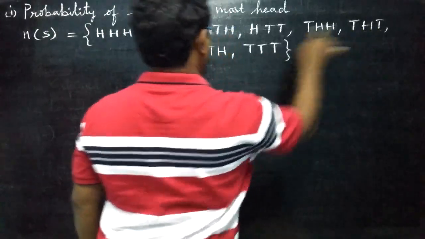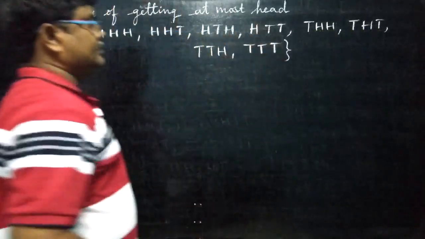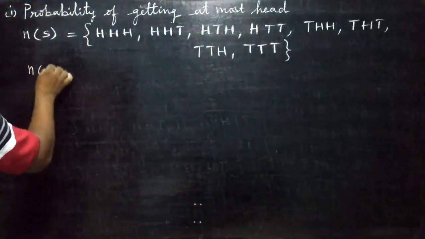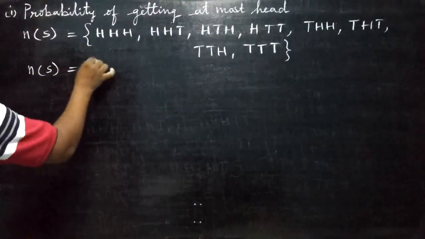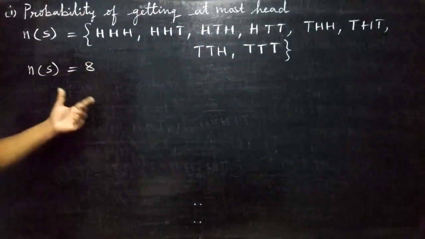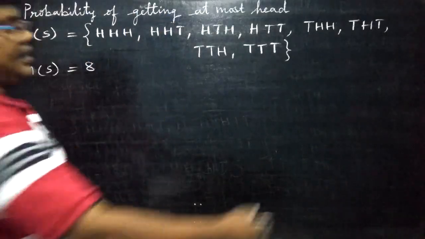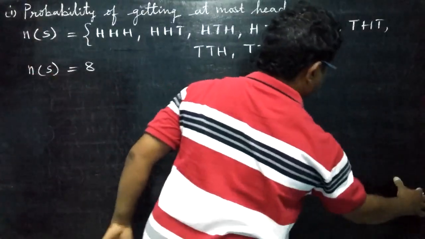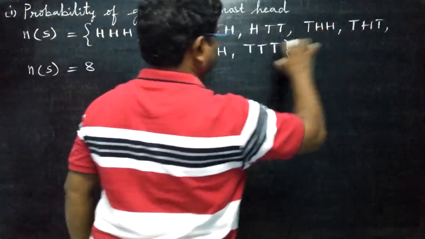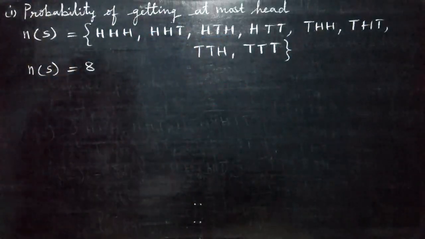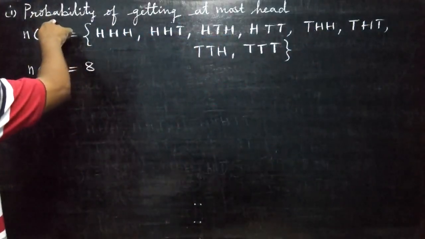Head, head, head, tail, tail, head, tail, tail. So N of S, how much is it? 8. 8 ways. You can write vertically here, then you can replace in a horizontal way. Easy method.